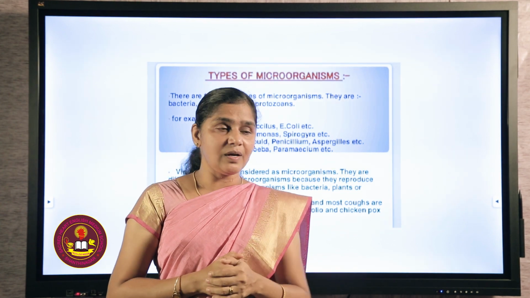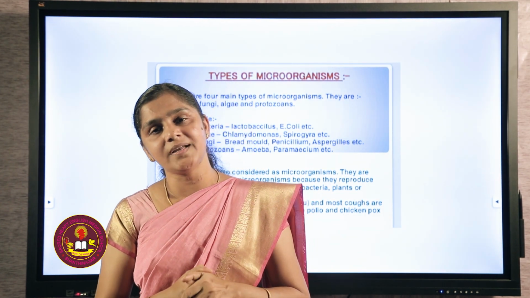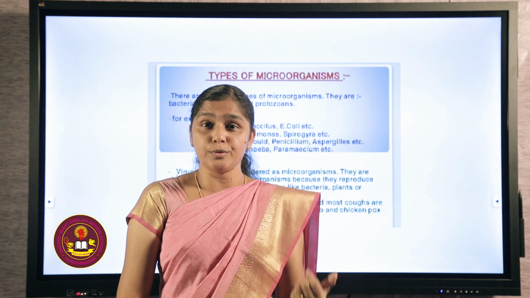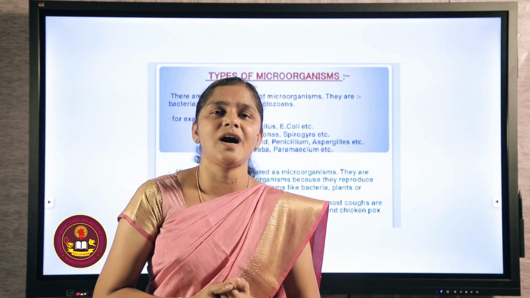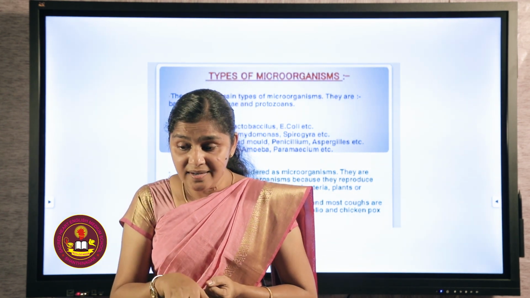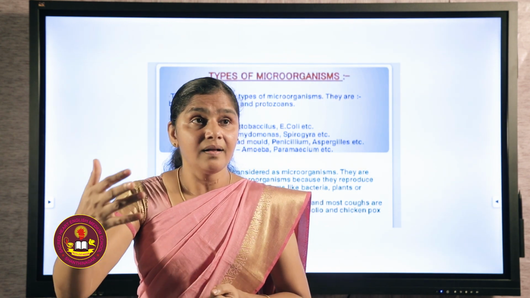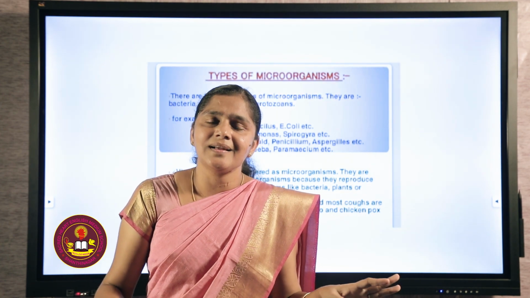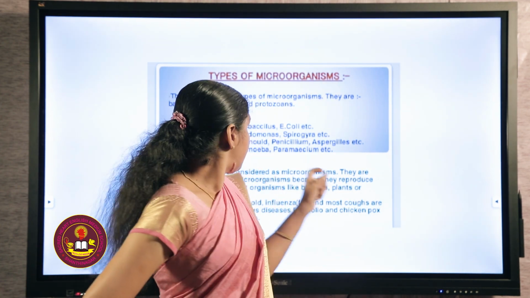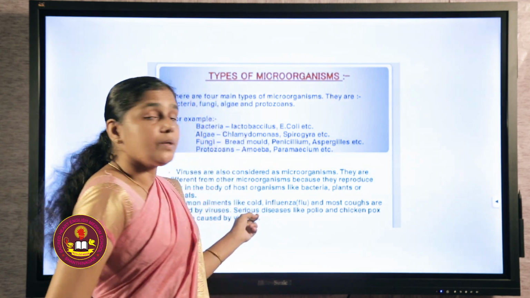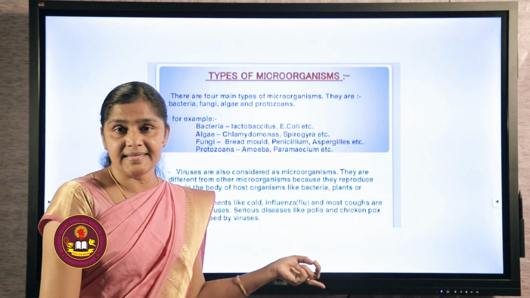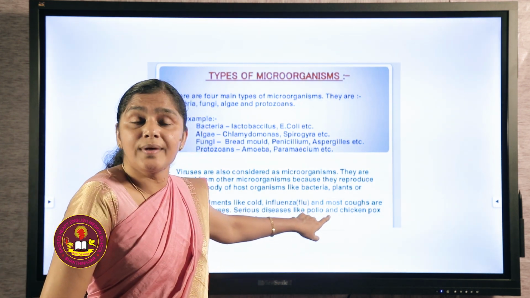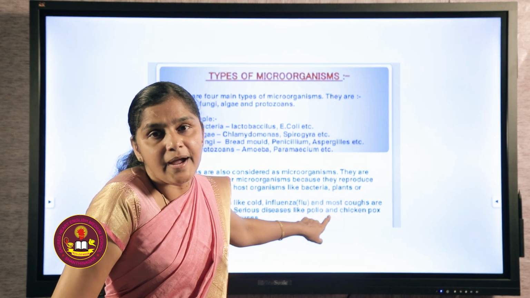We have already studied in the lower class the characteristic features of living organisms. They respire, they grow, they excrete, they reproduce, they die. All these are the characteristic features of living organisms. But these viruses, when they get inside the body of a living organism, start to reproduce, or else they are just like a dead organism. A few examples for viruses are common cold virus, HIV virus, chickenpox virus, etc.